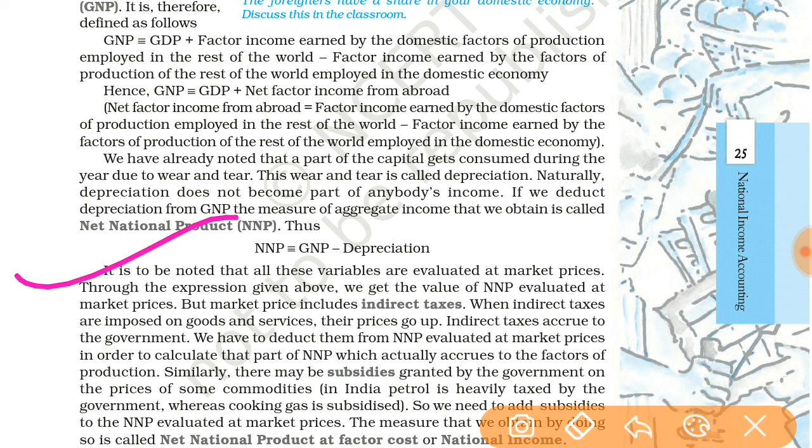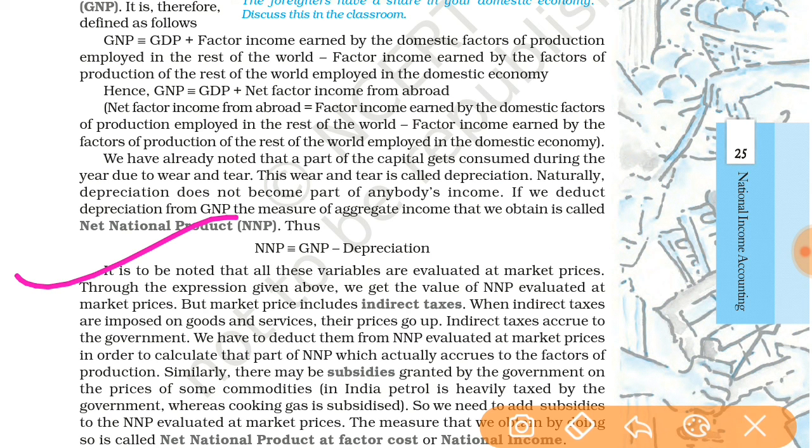But market price includes indirect taxes. So one important point is: what are indirect taxes? Tax is the compulsory contribution to the government. There are two types of tax: direct tax and indirect tax. Direct tax is paid directly, for example on property, while indirect tax, such as sales tax, is paid indirectly. So the market price includes what? Indirect tax.